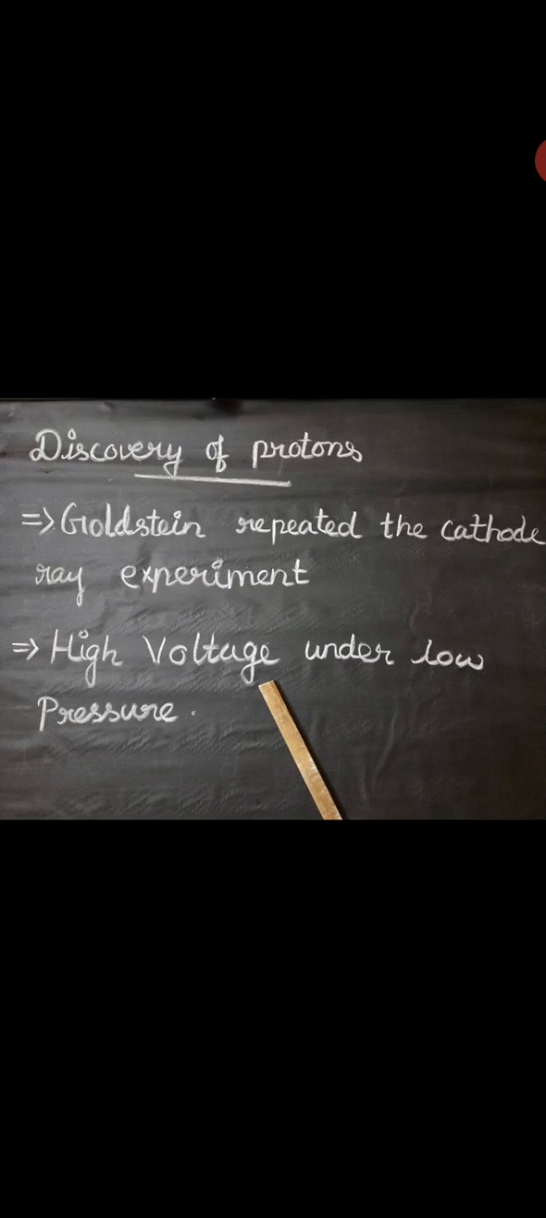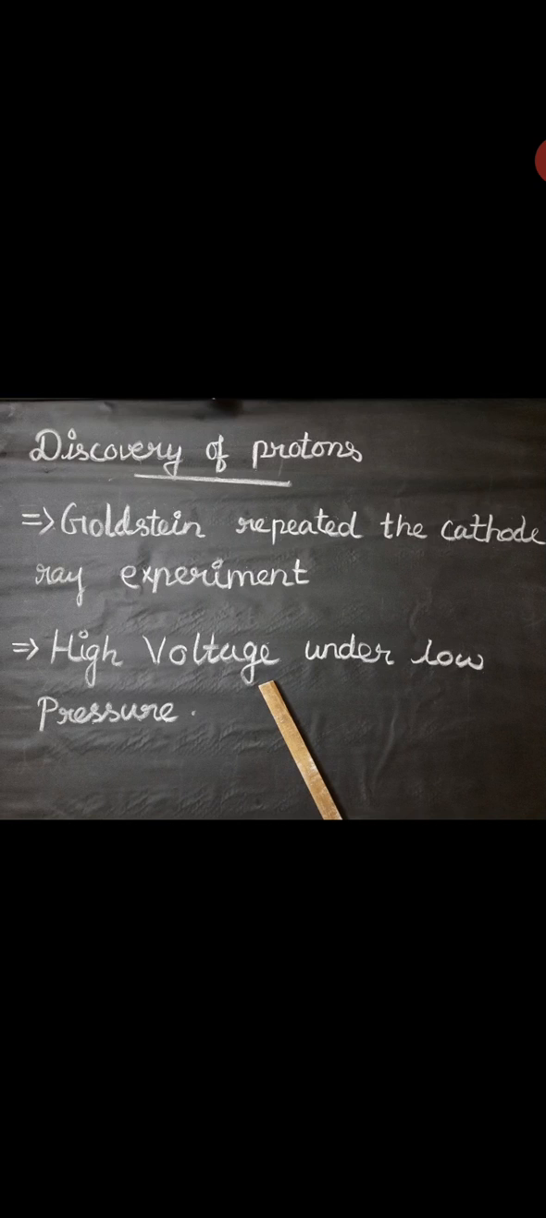Next we can see the discovery of protons. The proton is a positively charged particle. The presence of a positively charged particle in the atom was previously predicted by Goldstein, and that is based on the conception that the atom is electrically neutral in nature. So it should necessarily possess positively charged particles to balance the negatively charged electrons.